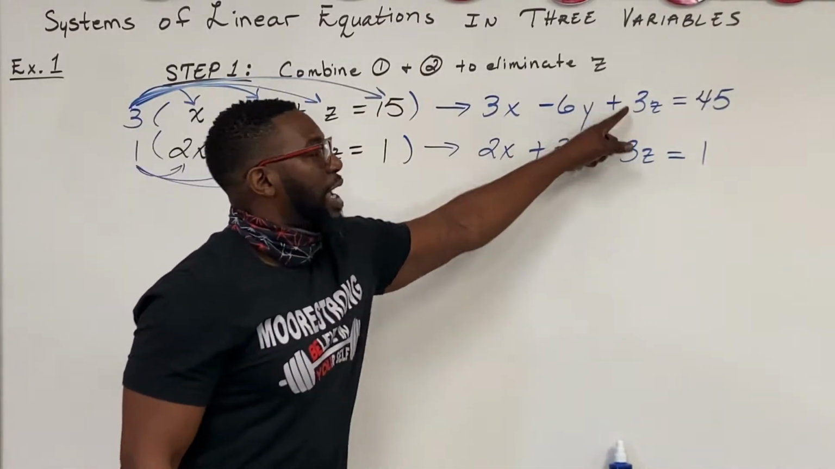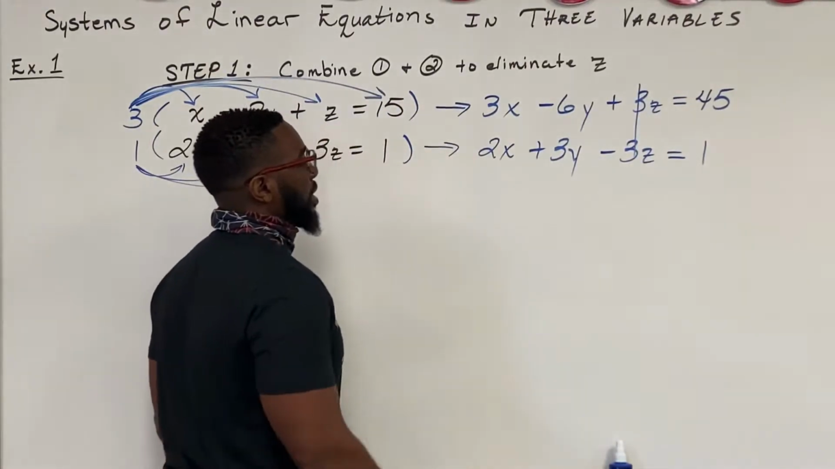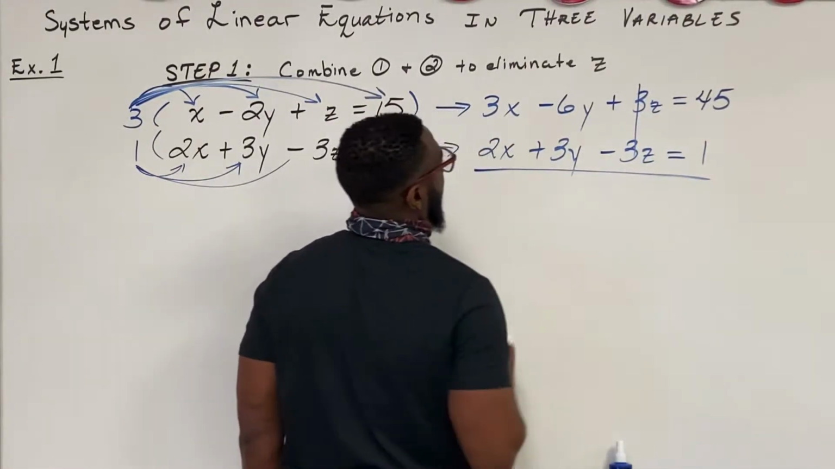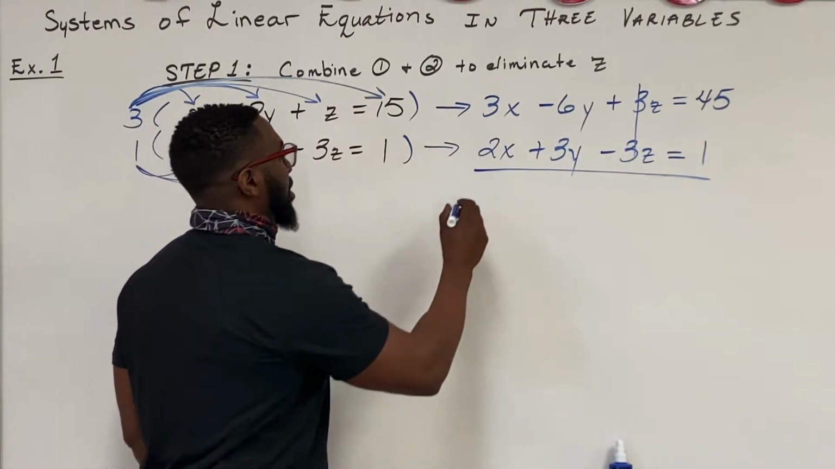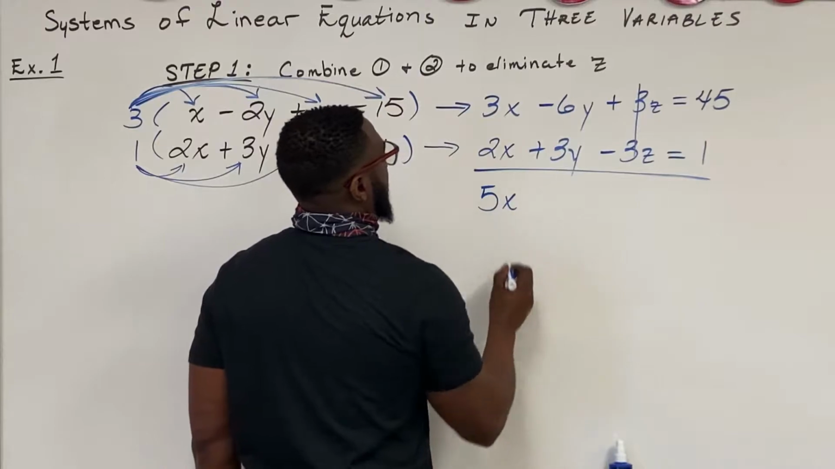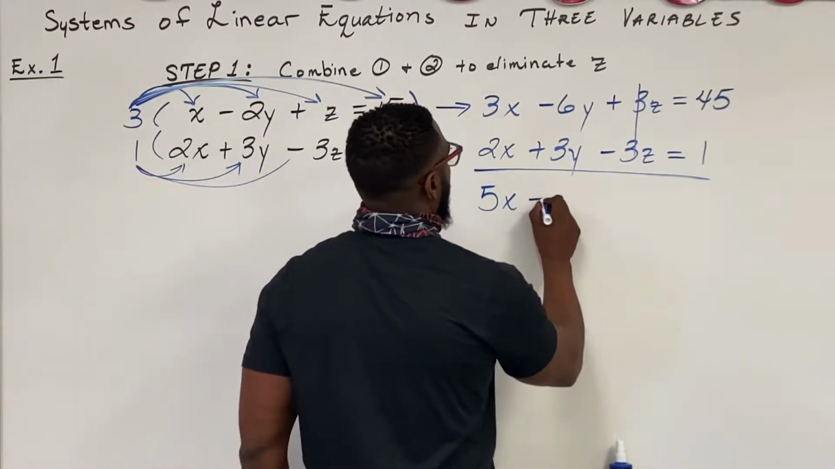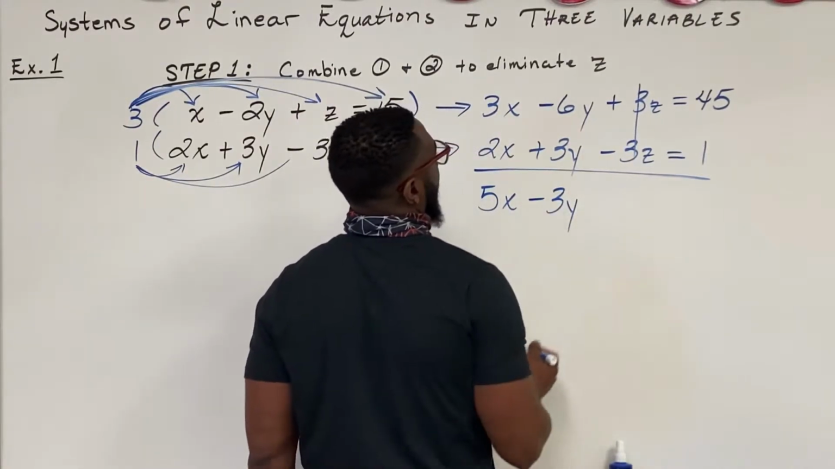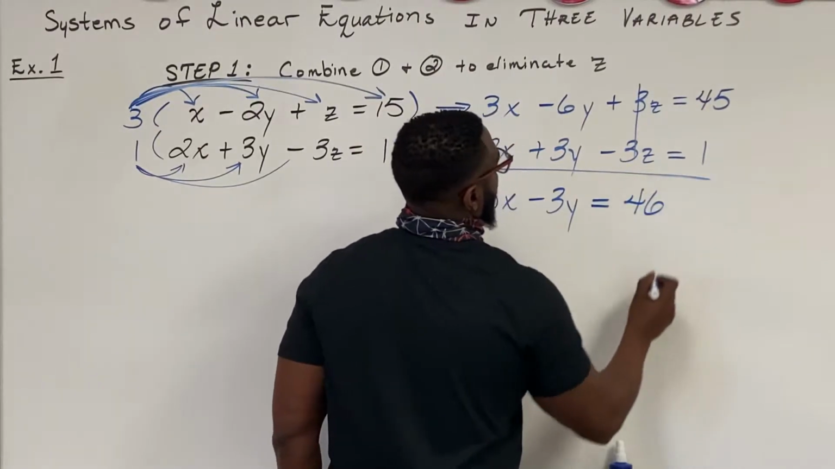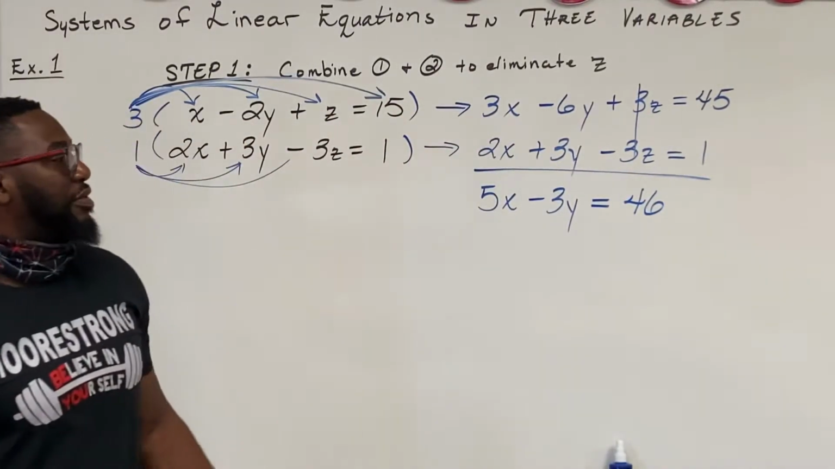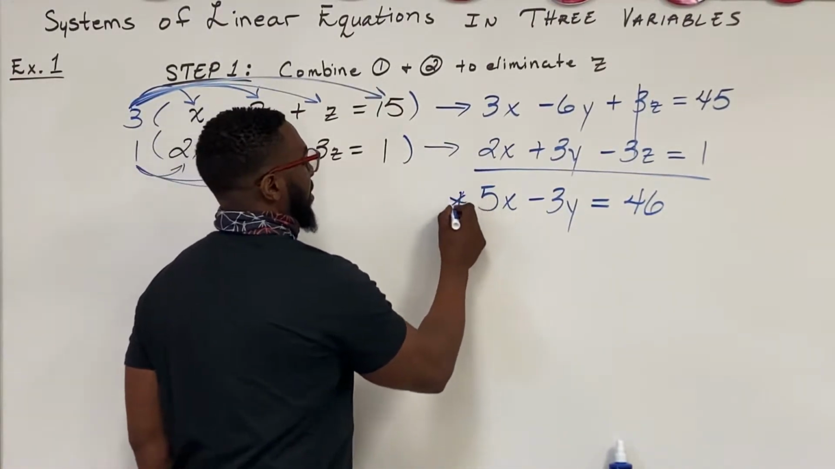Now, as you can see, we have opposites: positive 3z, negative 3z. Cancel them, cross them out. Let's work vertically. 3x plus 2x is 5x. Negative 6y plus 3y is negative 3y. 45 plus 1 is 46. So now we have an equation. We want to put a star by this one, and we want to save it.